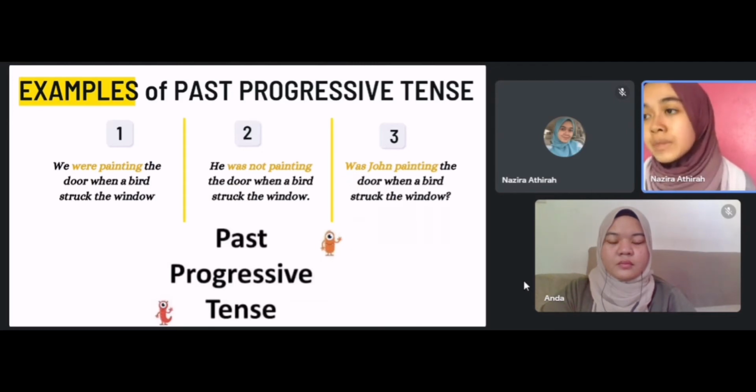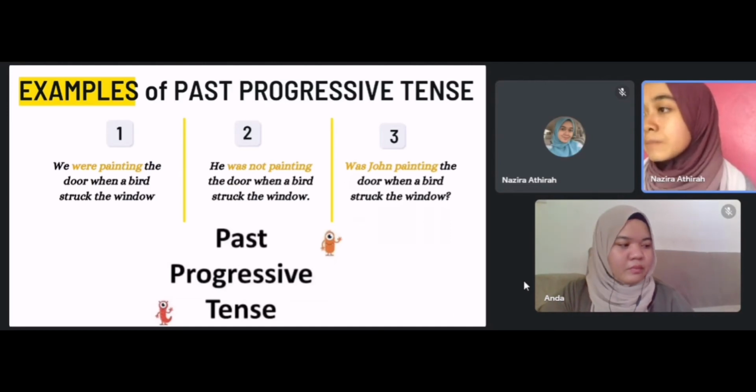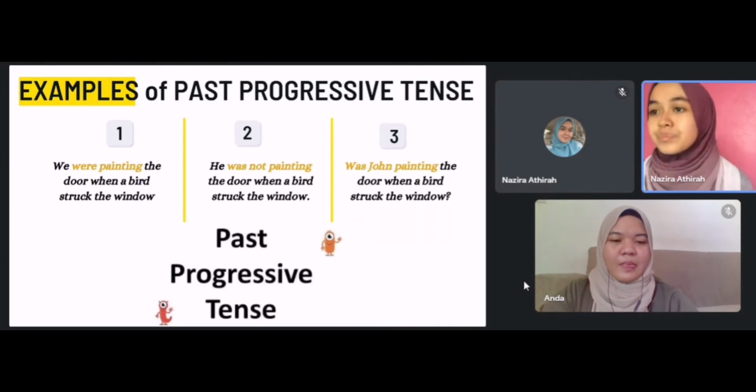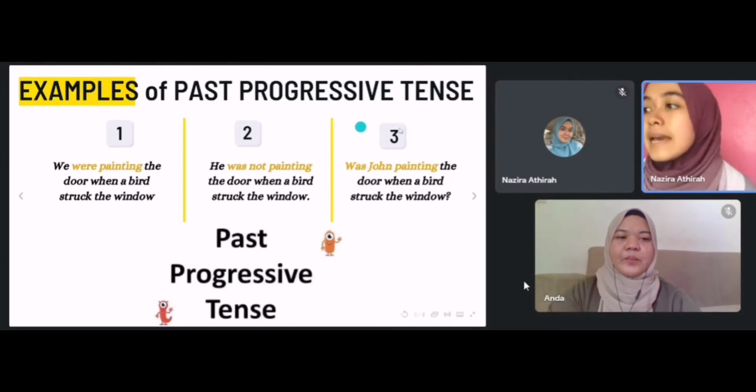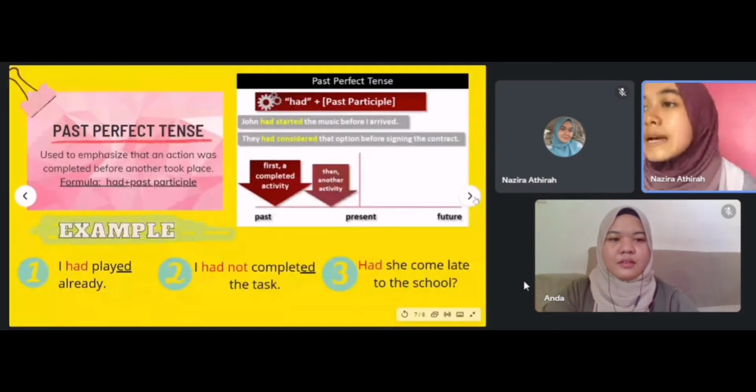Example 2, a negative sentence: He was not painting the door when a bird struck the window. And the last example, was John painting the door when a bird struck the window? Next, we continue the examples with my partner.